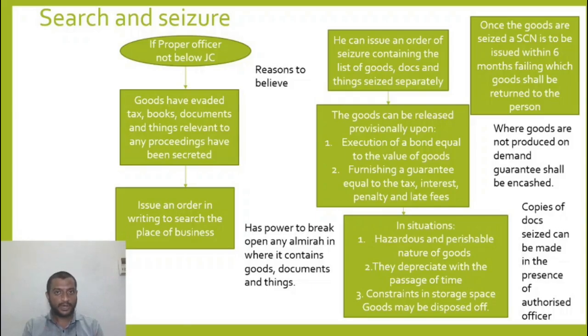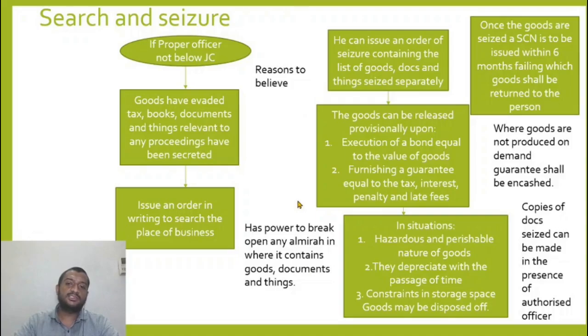And I will try to get those documents. So that is what this is. Where goods have evaded tax or books and documents relevant to proceedings have been secreted, I will issue an order in writing to search the place of business. He can then issue the order of seizure containing the list of goods, documents and things seized separately. The goods can be released provisionally. So this is a seizure.